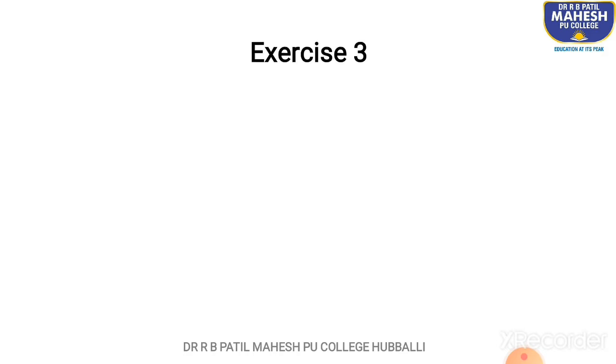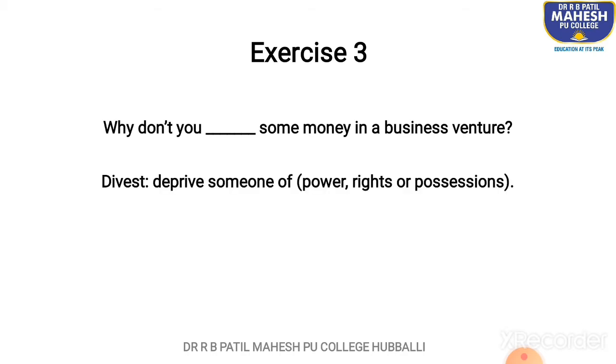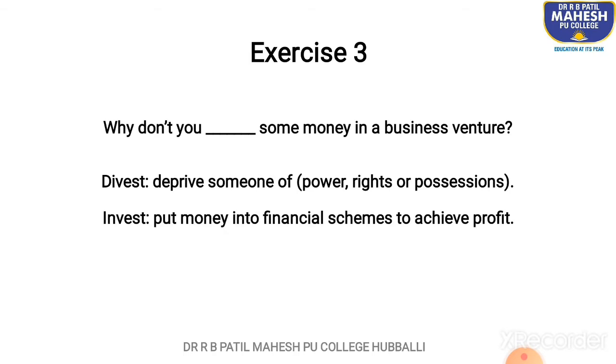The next one. Why don't you dash some money in a business venture? The words are divest and invest. So, divest means deprive someone of power, rights or possessions. Invest means put money into financial schemes to achieve profit.